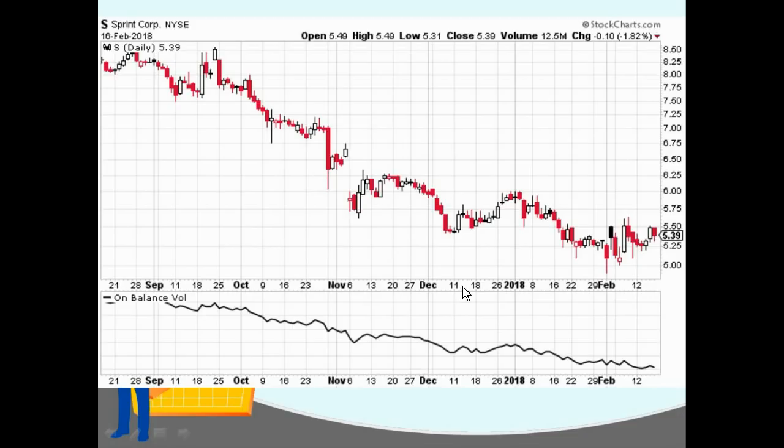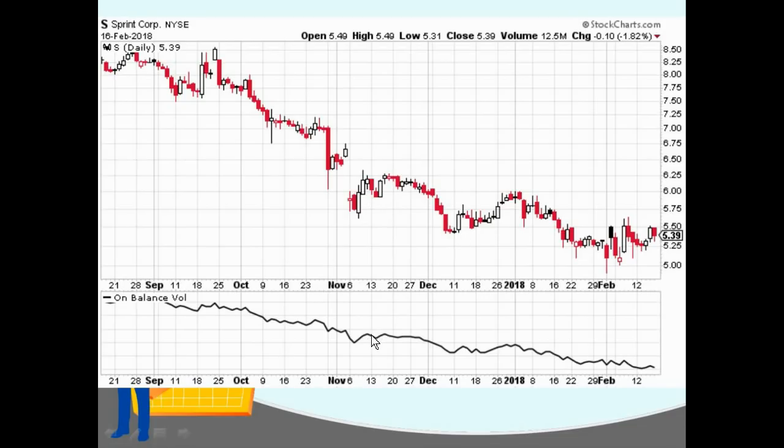It looked like it was going to start going up, but for example over here, you can see the candlesticks making higher highs, but look at the OBV indicator. It went up and then right back down. Also over here, it looks like it was going to go up, but we see lower highs in the OBV indicator, and we saw what happened afterwards.